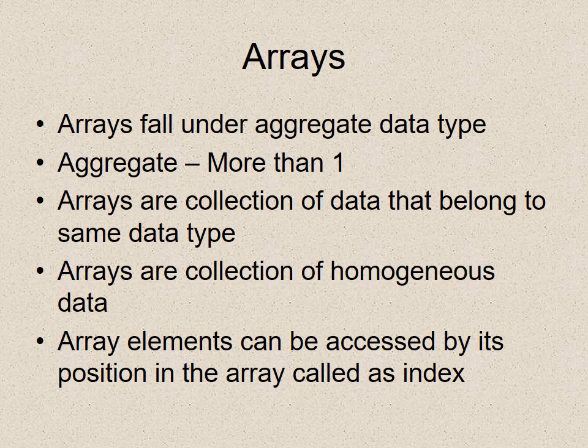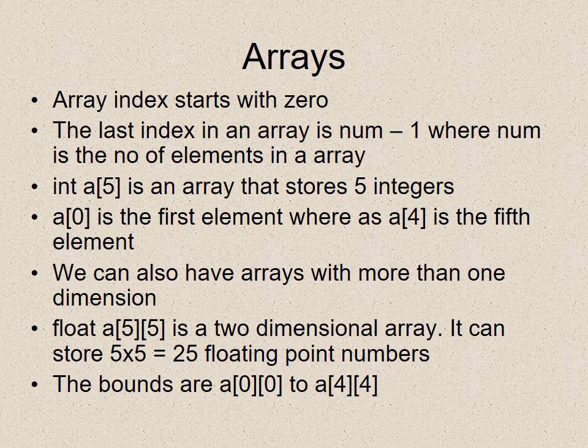Arrays fall under aggregate data types, aggregate meaning more than 1, and you have seen that the values of arrays are more than 1. Arrays are collections of data that belong to the same data type. Arrays are collections of homogeneous data. Array elements can be accessed by their position in the array, called the index. Array index starts with 0. The last index of an array is num minus 1, where num is the number of elements in the array.